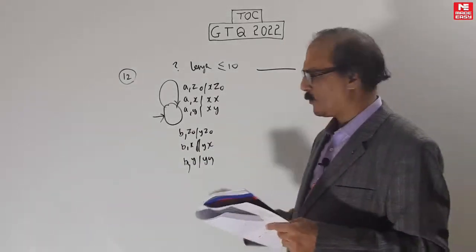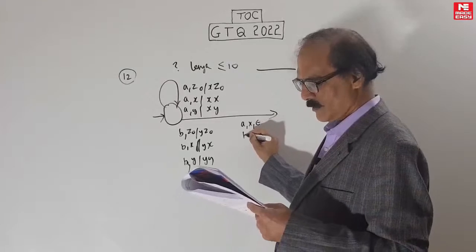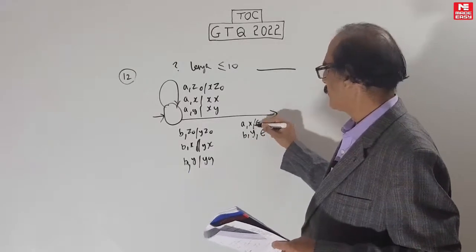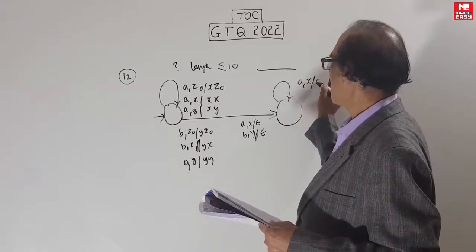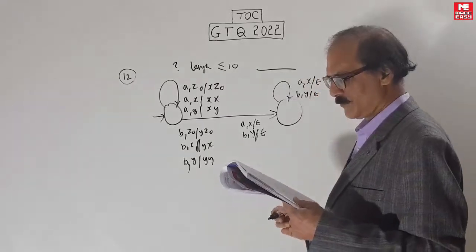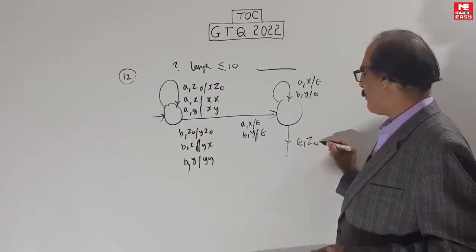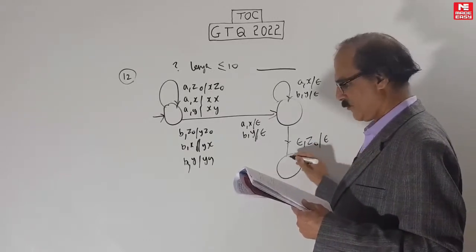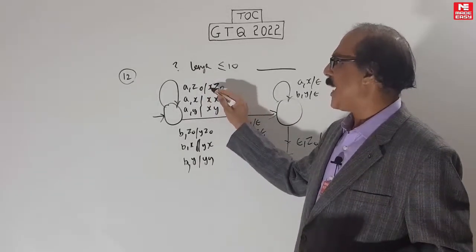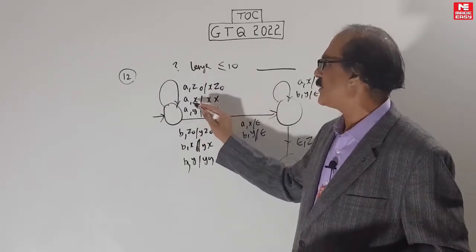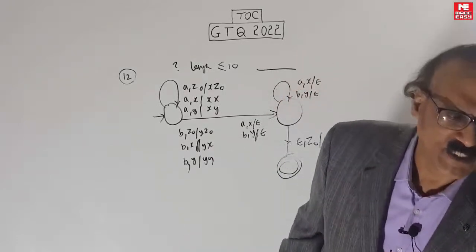All these things are written on this loop. Then here on this transition it's written a, X, epsilon and b, Y, epsilon. And here we have a, X, epsilon and b, Y, epsilon. And from here, when the end of the tape is reached and the stack is empty except Z0, it goes to the final state. It's a PDA. See, normally when a comes, we push a, but here the small variation is for a they are pushing X and for b they are pushing Y. That's all. You should get used to these minor differences.